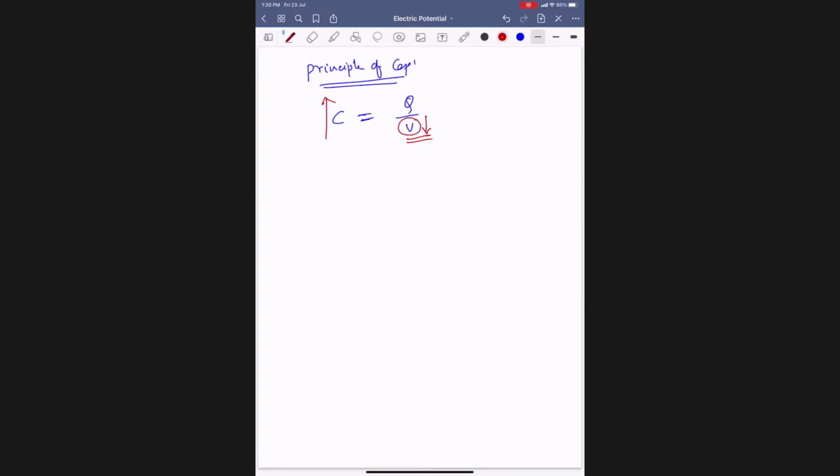If you lower the potential of the conductor, what happens automatically? The potential it holds is low, so it can accommodate some more charges on it. That is the way to do it. For this, we'll take a parallel plate capacitor example.